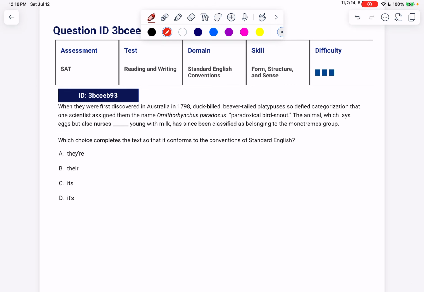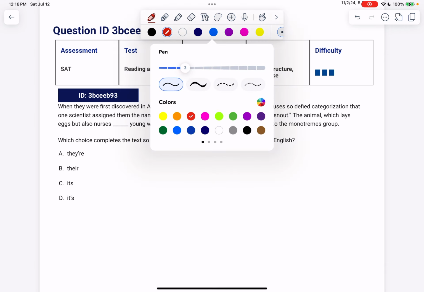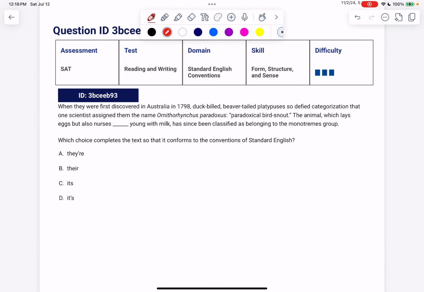Let's keep an eye out for this next one. Looking at the answer choices we have there, as in they are. We're going to read it as two words. Their, that's possessive. Its, that's possessive, and it's, which we'll read as two words, it is.